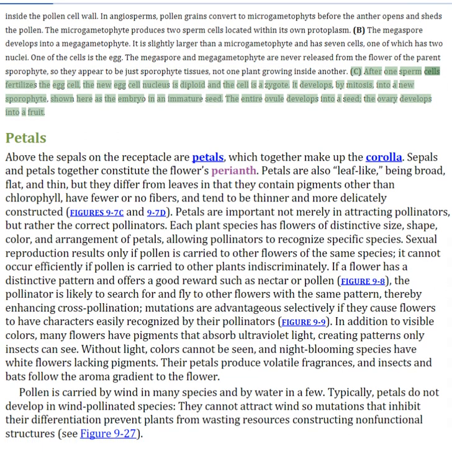After one sperm cell fertilizes the egg cell, the new egg cell nucleus is diploid and the cell is a zygote. It develops, by mitosis, into a new sporophyte, shown here as the embryo in an immature seed. The entire ovule develops into a seed, the ovary develops into a fruit.